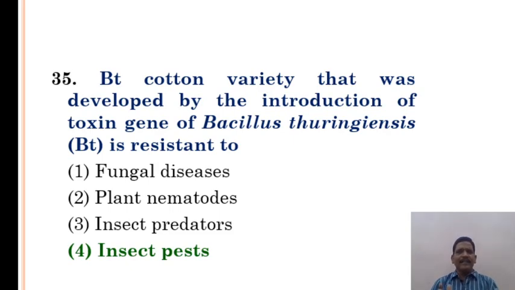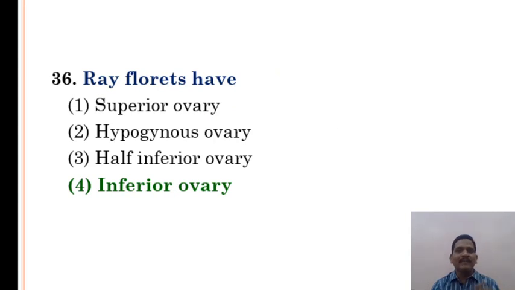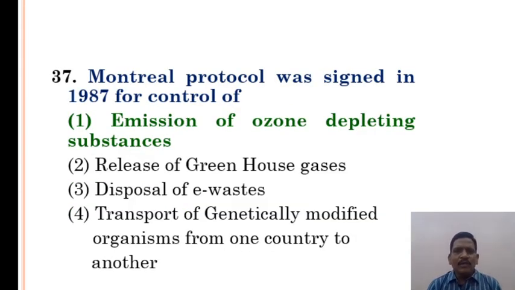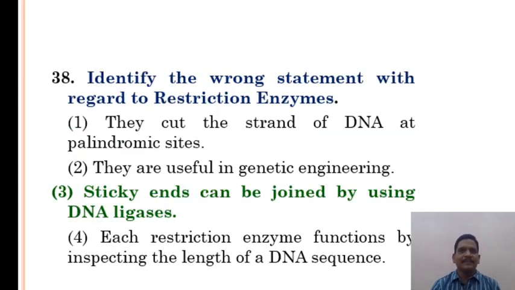BT cotton variety that was developed by the introduction of toxin gene of Bacillus thuringiensis is resistant to insect pests. Rare florets are inferior ovary. Montreal Protocol was signed in 1987. Emission of ozone depleting substance.